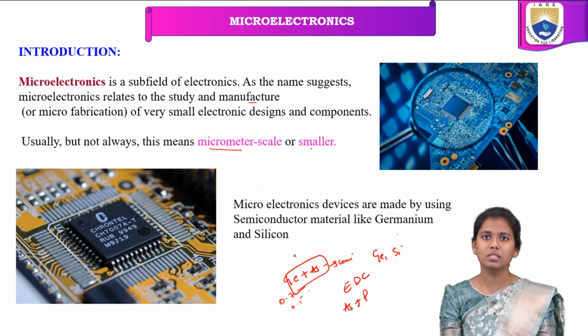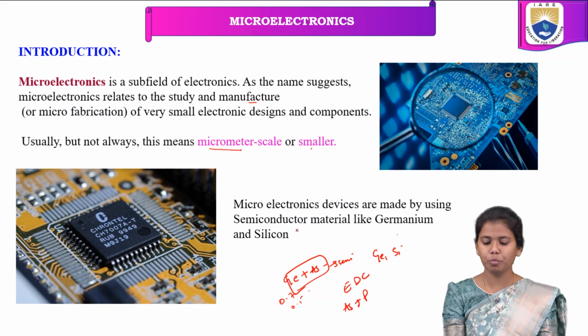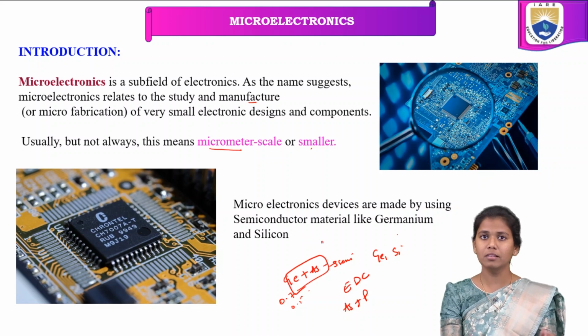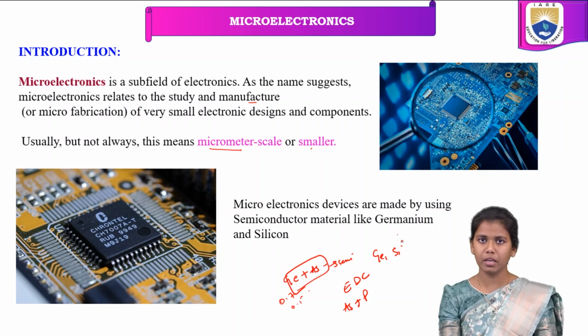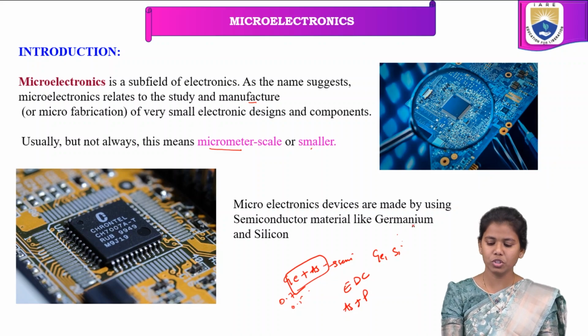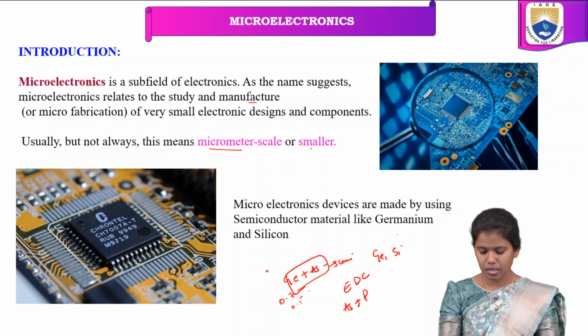So in order to develop electronic devices such as transistors and resistors, we have to consider semiconductor materials, and under the semiconductor materials, germanium and silicon are considered first. The priority is given to germanium and silicon.